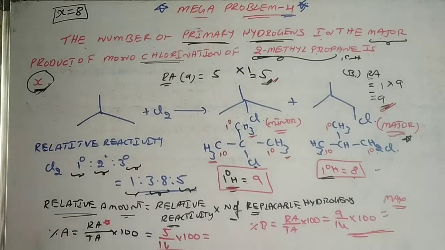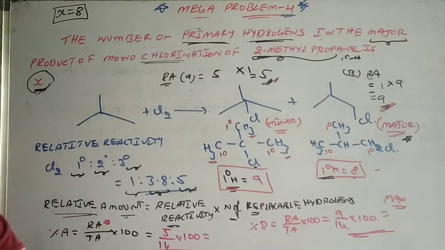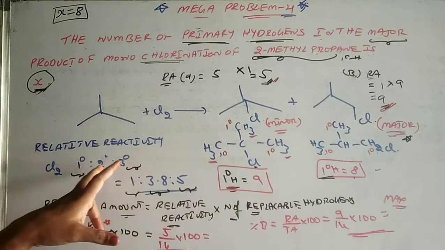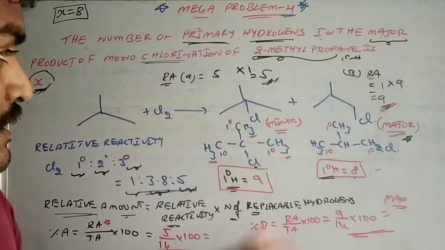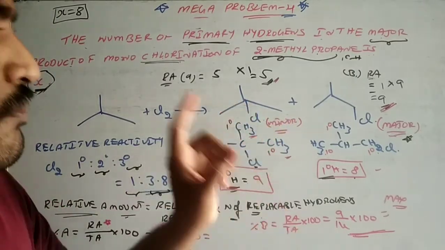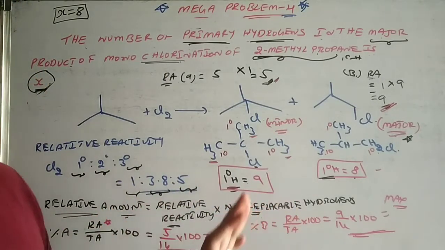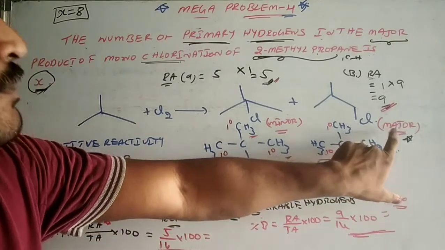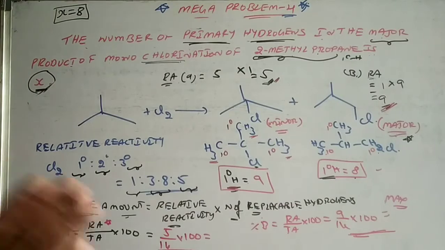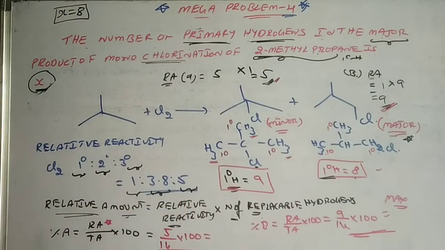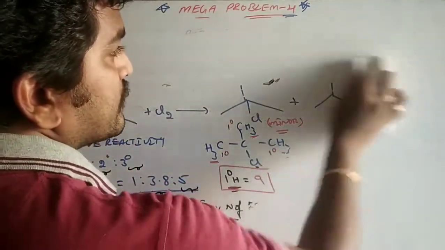So whenever 2-methyl propane is monochlorinated, generally everybody gets confused. Since tertiary greater than secondary greater than primary in reactivity, they will give this tertiary chloride as the major one, but originally that is the minor compound. Because of this percentage calculation, this is the major compound, and the number of primary hydrogens is 8. Hope you understood this. Let us move to the second component. So X we got as 8. Very good.